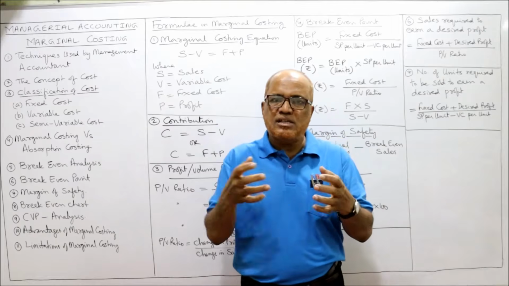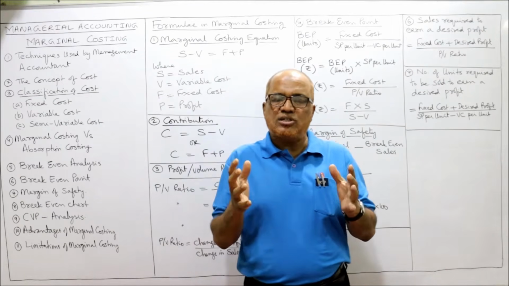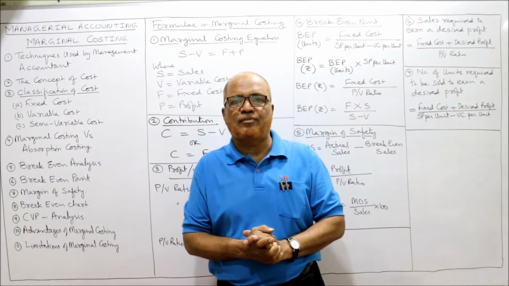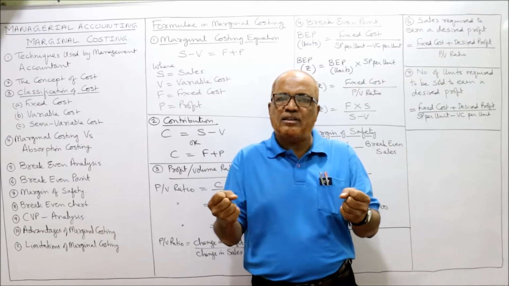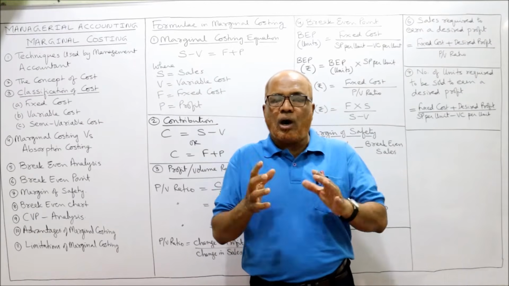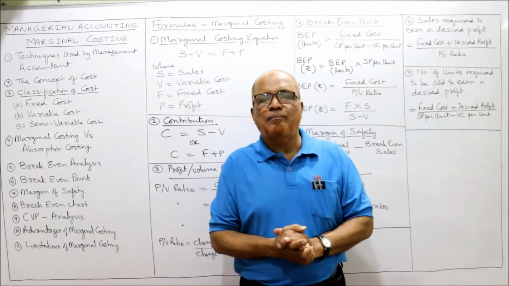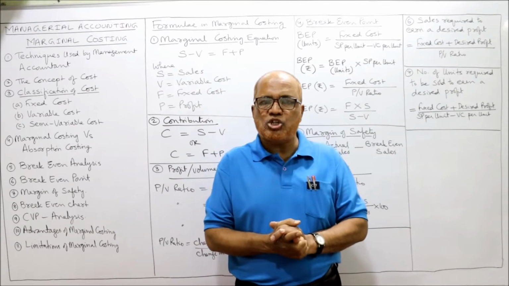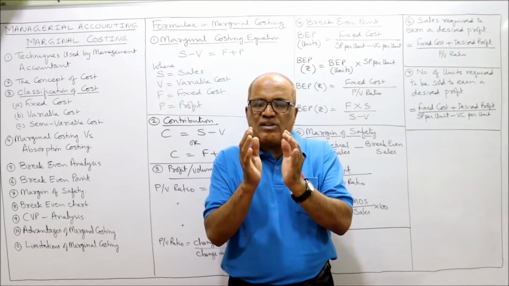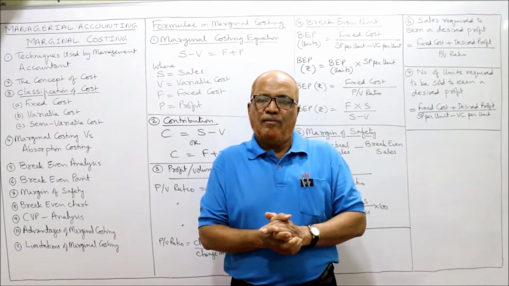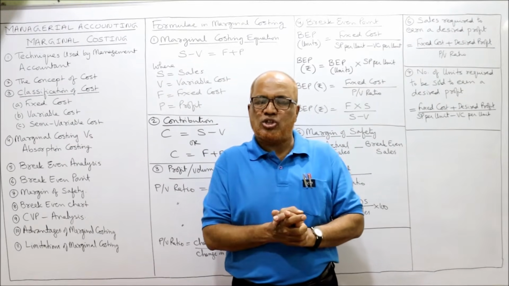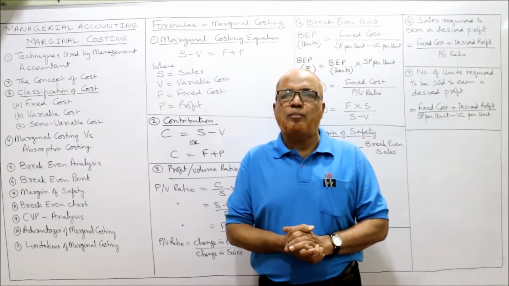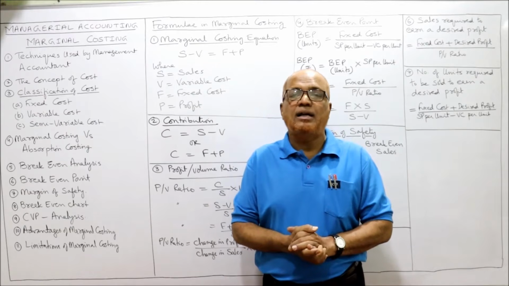The driver of the business is the management. If the management takes the right decision, then definitely the business will be able to achieve its objective. The steering, the control, everything is in the hands of the management. So how can the management run the business? By taking decisions. And for taking decisions, management requires information. So there should be a specific department, a branch, which should supply the necessary information as and when it is required by the management, so that the management can take prudent, timely, viable decisions.